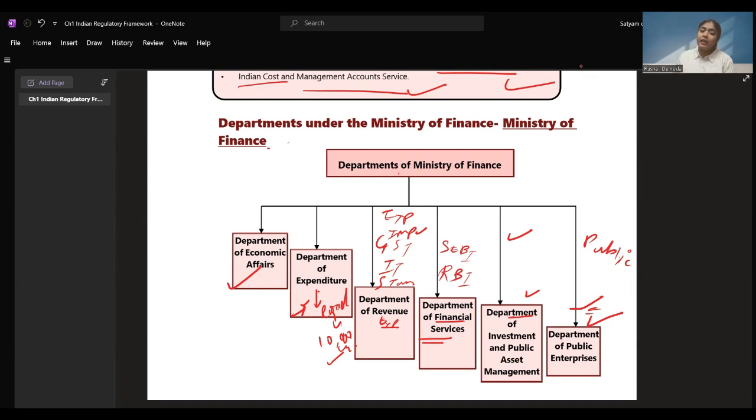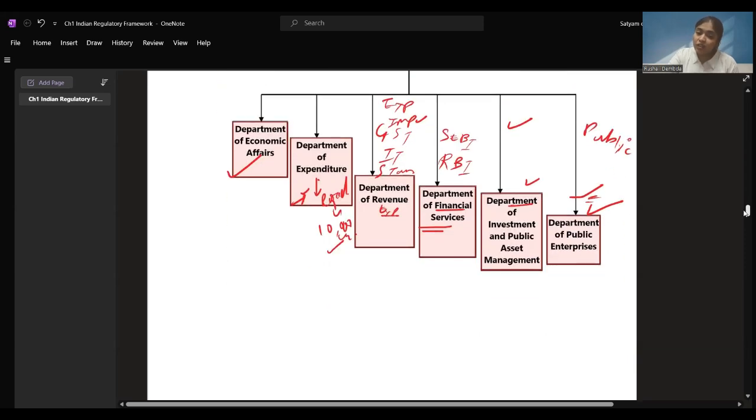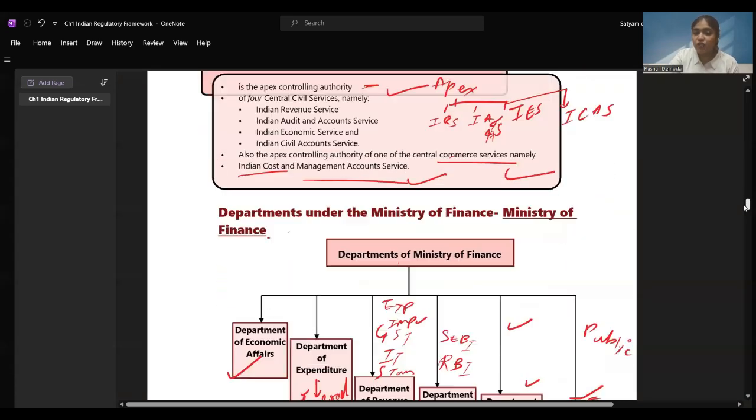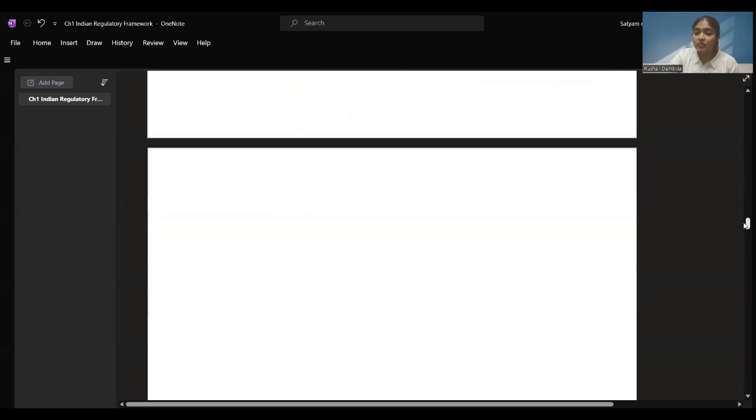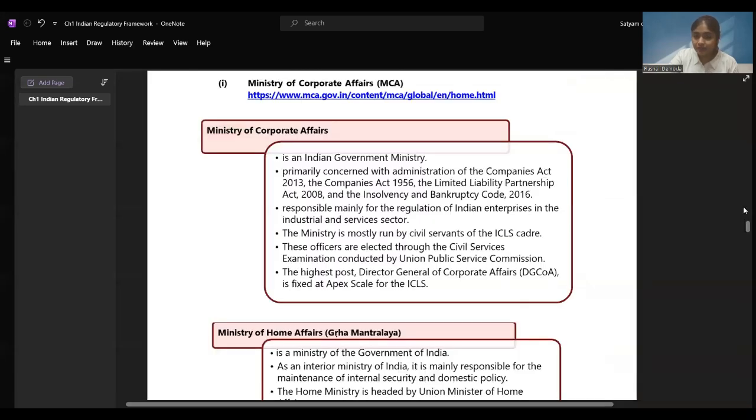I hope the departments of the Ministry of Finance are clear. Department of Economic Affairs, Department of Expenditure, Department of Revenue, Department of Financial Services, Department of Investment and Public Asset Management, Department of Public Enterprises. I hope all these departments are clear, what their roles are. In short, I have explained this. We have also seen the Ministry of Finance website, how things work over there. We have also seen that, right?